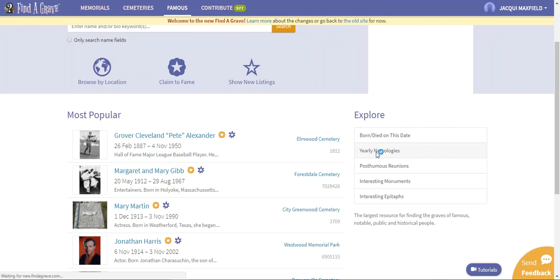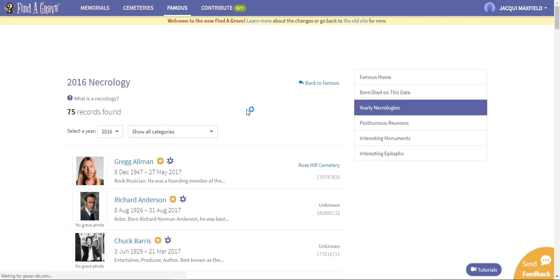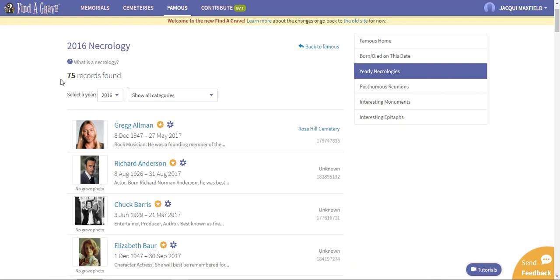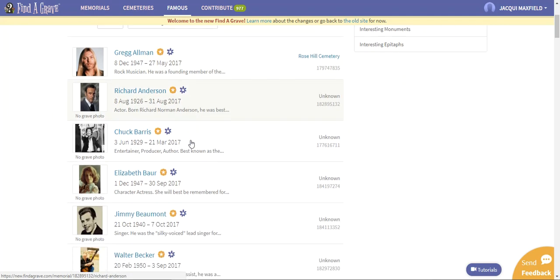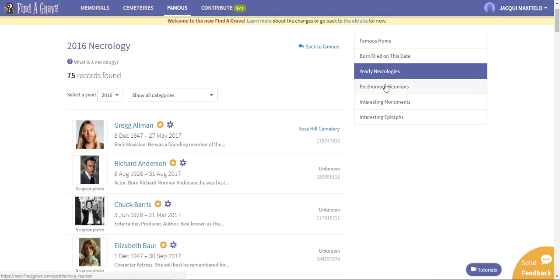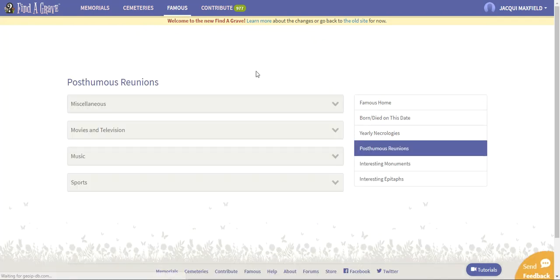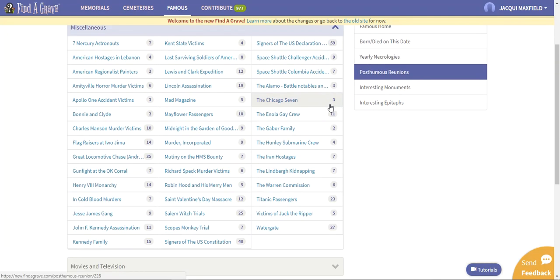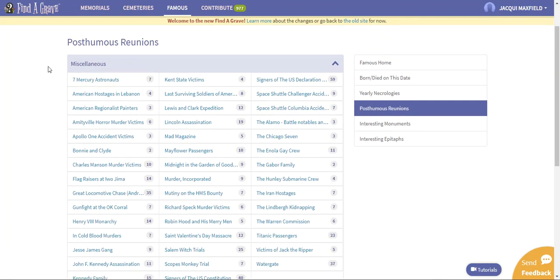Yearly necrologies. If you click there, you can go through and see 75 people that have recently passed away. Chuck Barris, Greg Allman. These are people who have just passed away most recently that were famous. Posthumous reunions. If you go through here, you can open this up, and these will show you like folders.